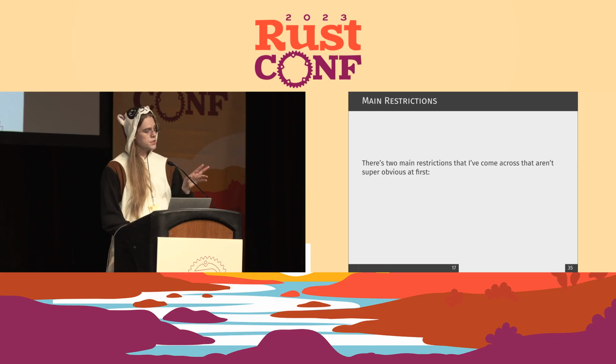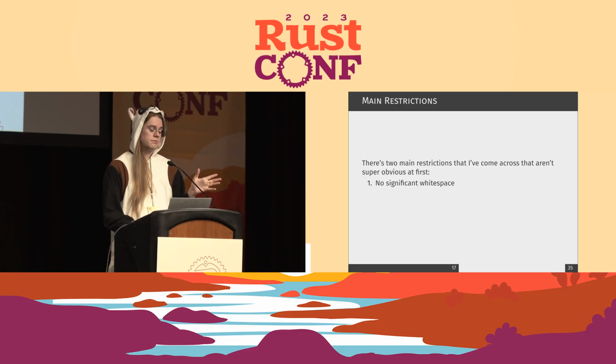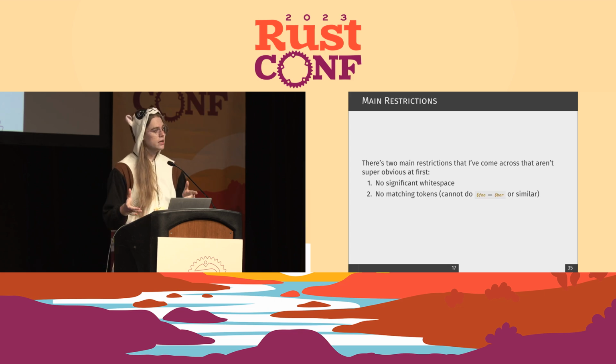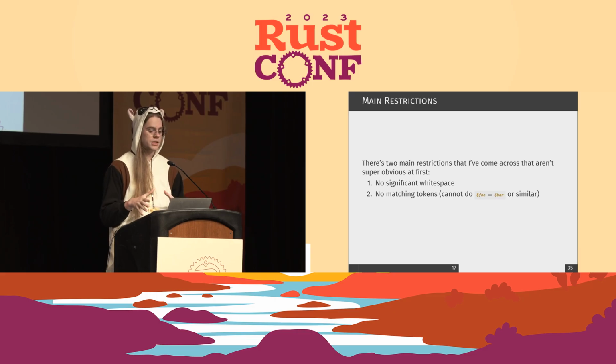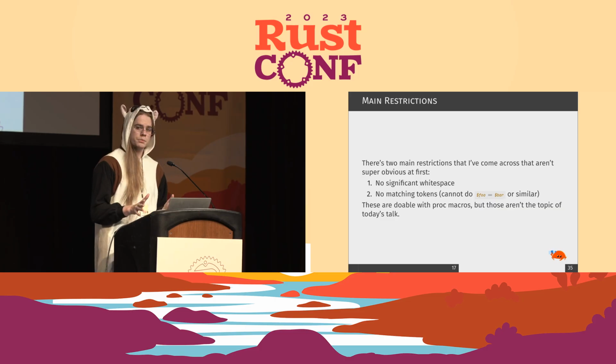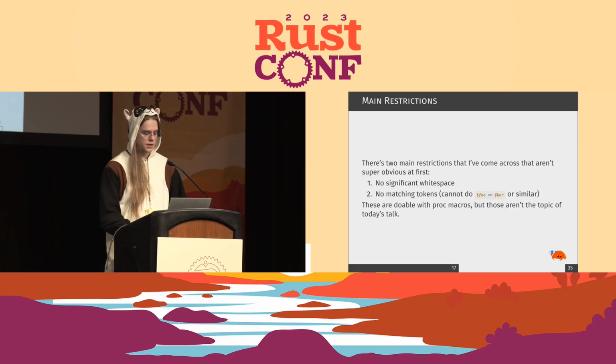The 2 main restrictions of macros are that you can't have significant white space. That's it. Like, you can't do Python and declarative macros, I'm really sorry. Or YAML. And you also can't match tokens that are variables. So you can't conditionally do something if 2 tokens that are not literally written out by you in the rule definition are the same. You can match like foo equal some literal thing or the opposite way, but you can't have 2 unknown tokens on either side. Both of these are doable with procedural macros, but again, those aren't the topic of today's talk.